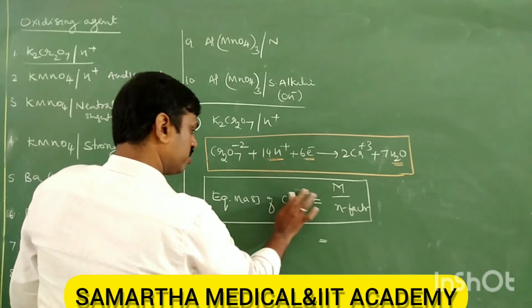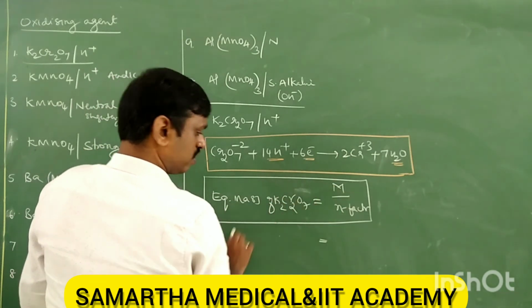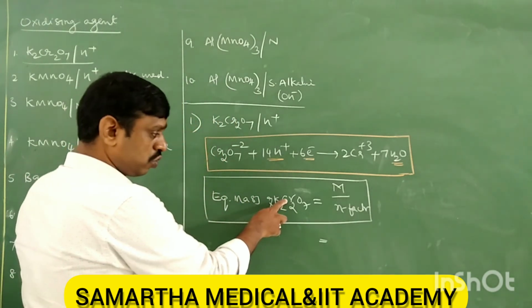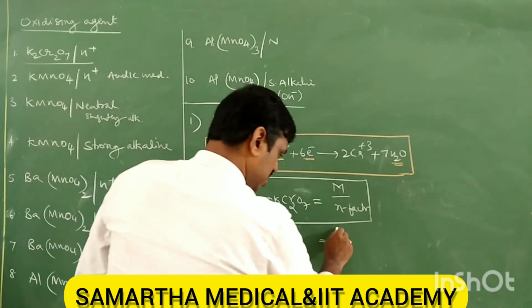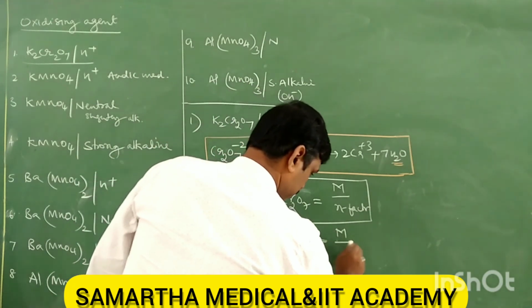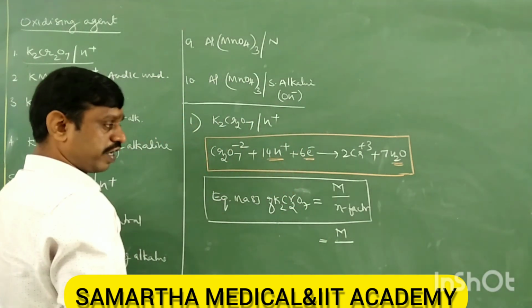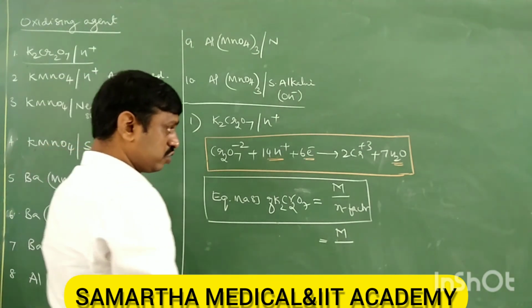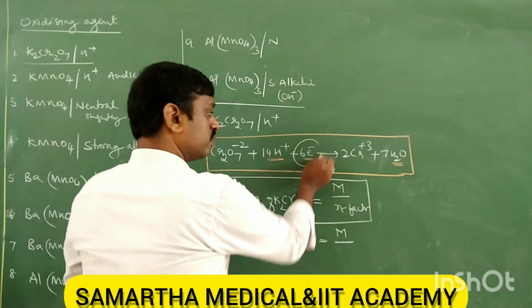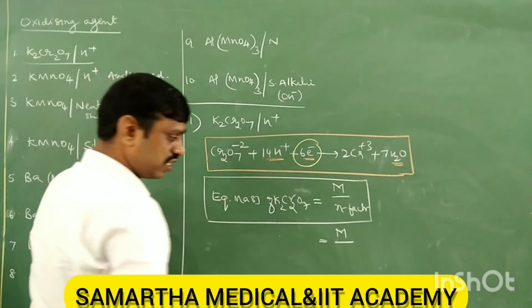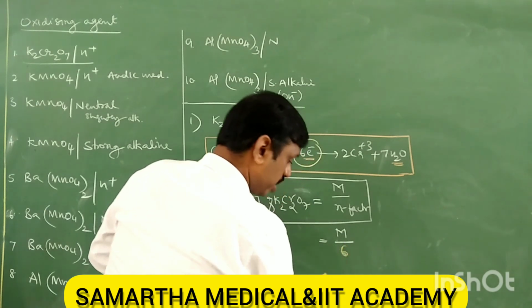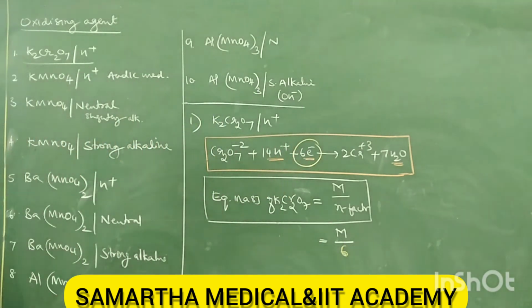K2Cr2O7. So molecular mass of K2Cr2O7 you can calculate: 2 potassium, 2 chromium, 7 oxygen. Let us take that as M. Now tell me what is n factor? Number of electrons gained or lost? It is the number of electrons gained. How many electrons are gained? 6. Therefore M by 6 is the equivalent mass of potassium dichromate, where n factor is 6.